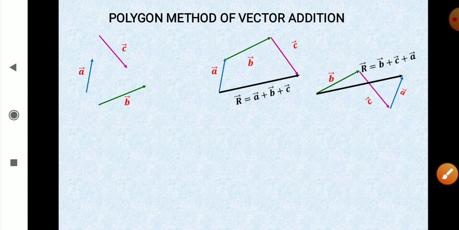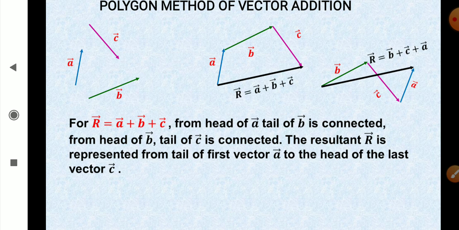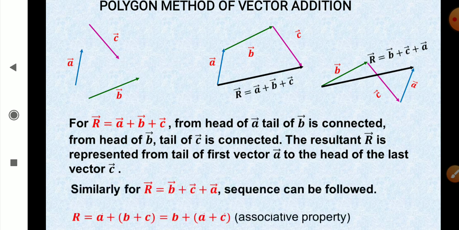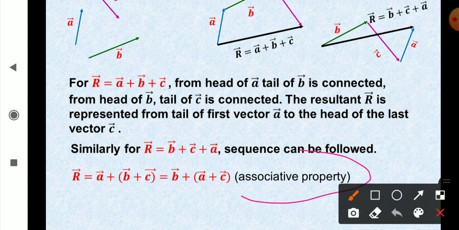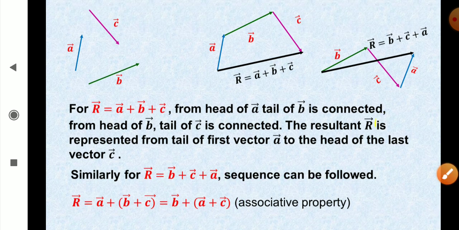It will not affect the sum. So same thing as I have explained to you, change of sequence does not change anything, and addition of vectors also follows the associative property. Like this, vector r will be equal to a plus the sum of vectors b plus c. This will be equal to vector b plus the sum of vectors a plus c. So the associative property is also followed. Commutative property as well as associative property.